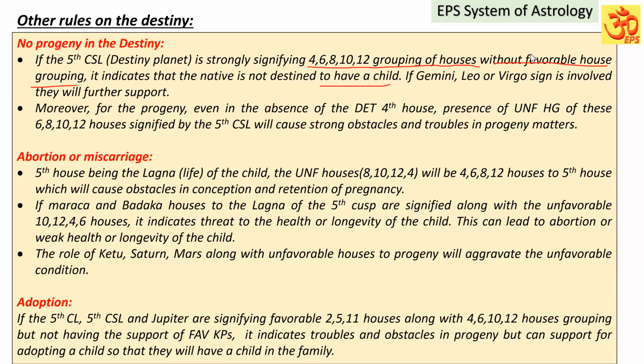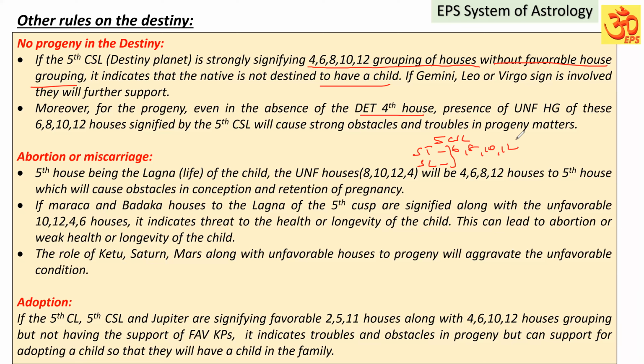Moreover, for the progeny, even in the absence of the detrimental fourth house, presence of unfavorable house grouping of these 6, 8, 10, 12 houses signified by the fifth cuspal sublord will cause strong obstacles and troubles in the progeny matters. For example, the fifth cuspal sublord in the star and sublevel is having unfavorable grouping. Suppose 6th house, 8th house, 10 and 12 grouping are present at the star level, sublevel, or combinedly. There is no fourth house.